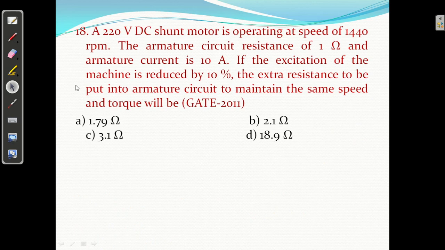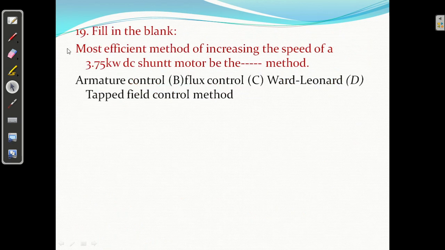Okay. Question number 19. Fill in the blanks. The most efficient method of increasing the speed of a 3.75 kilowatt DC shunt motor will be the, which one, what will be the answer? Which is the efficient method to increase the speed? Increase means flux control method. So question number 19 is clear. B answer is correct, flux control method.